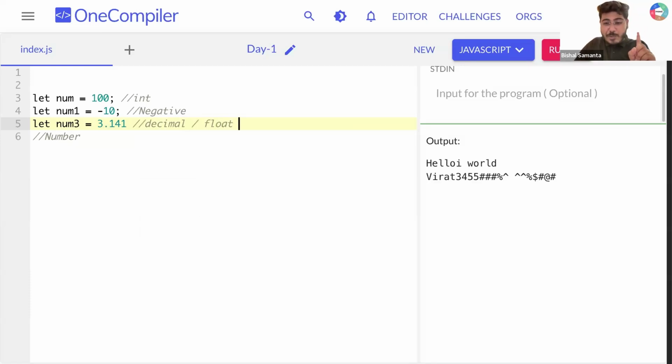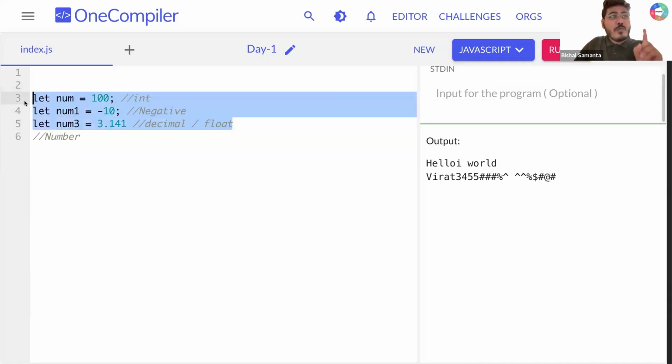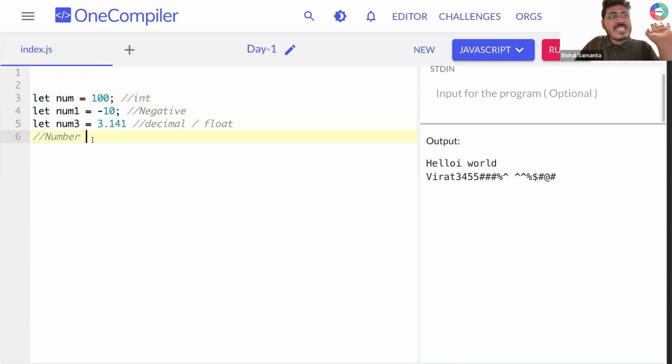But you want to see the beauty? In JavaScript, whatever type of number you are storing in a variable, JavaScript will automatically assign a data type called number. In JavaScript, number is the only one data type for numbers. You store a positive number, negative number, decimal number, whatever it is. Sorted?